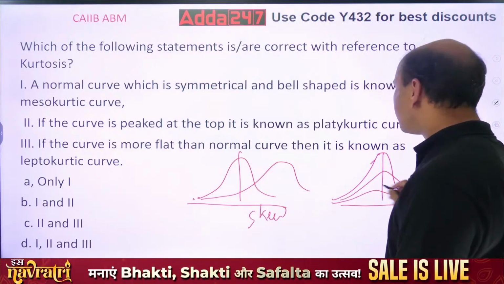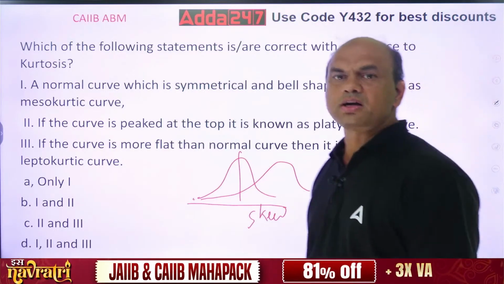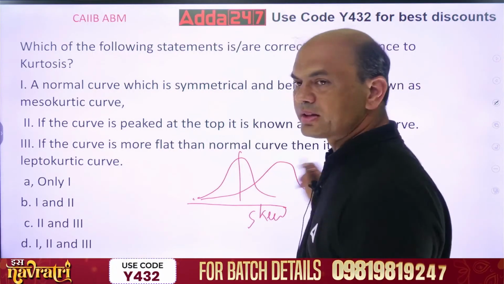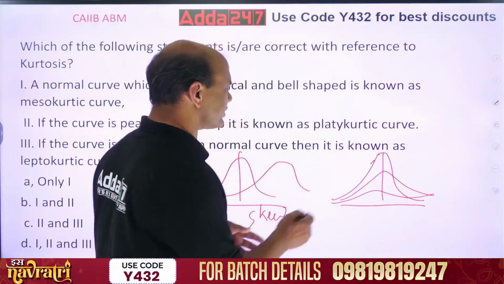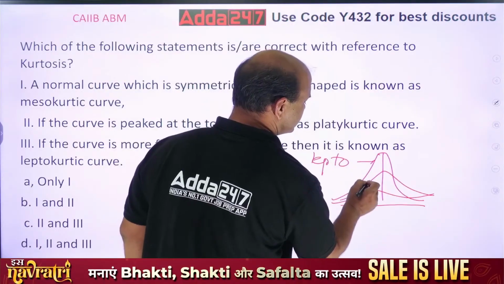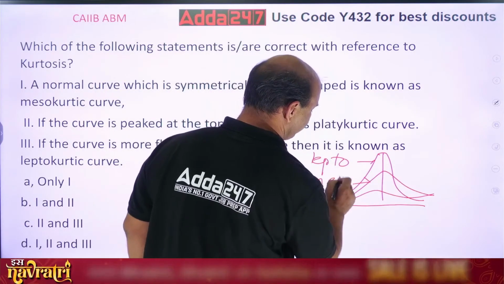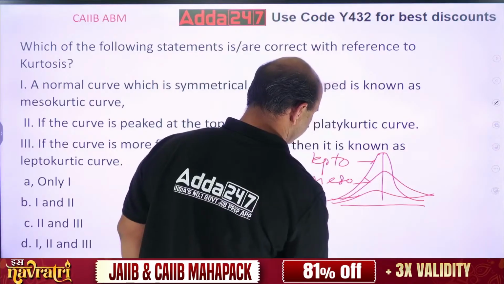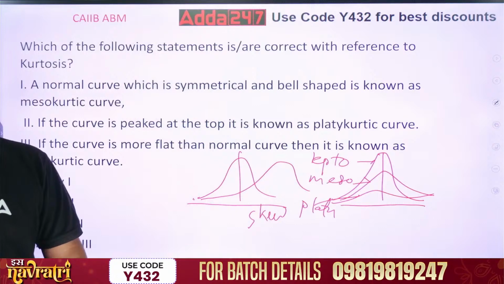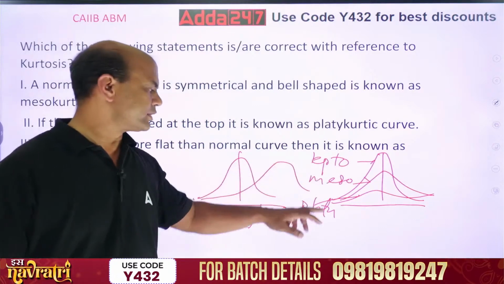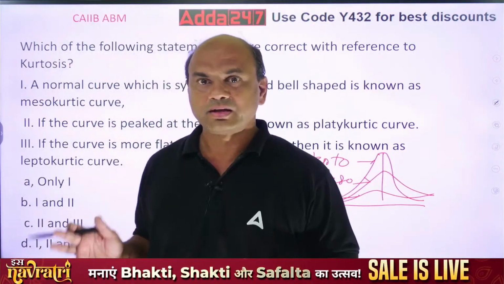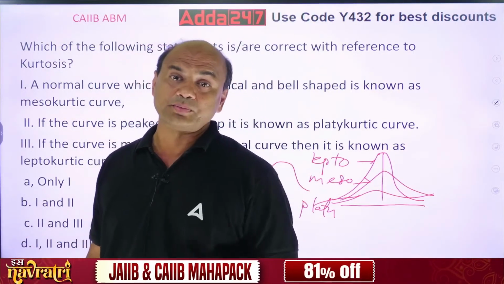Top. See. This is, or this way it is, or it is this way. There are three types of curves. Mesokurtic, leptokurtic and platykurtic. Okay. Lepto means top one. This last one is known as lepto. This is lepto. Leptokurtic, lepto. This is meso, and this is platykurtic. So these are the three curves. Okay, leptokurtic, mesokurtic, and platykurtic. So that's why I'm saying this topic is really difficult. There are various equations, there are various formulae for this.